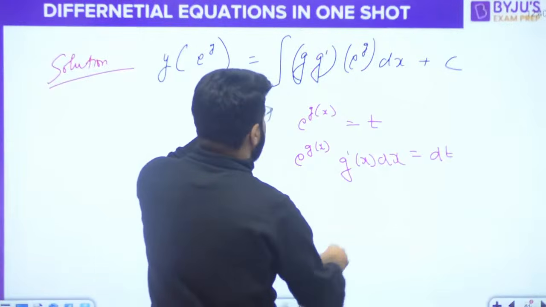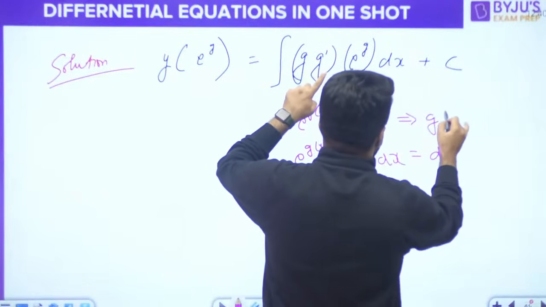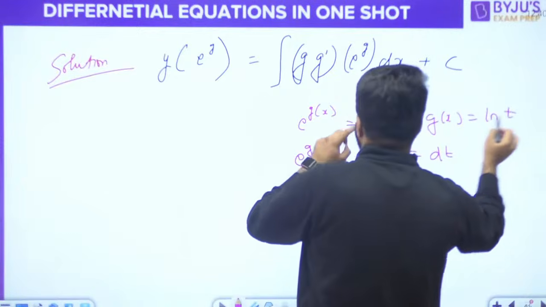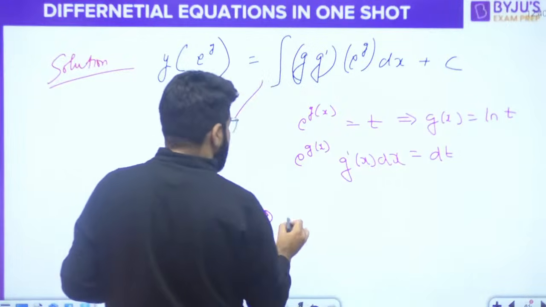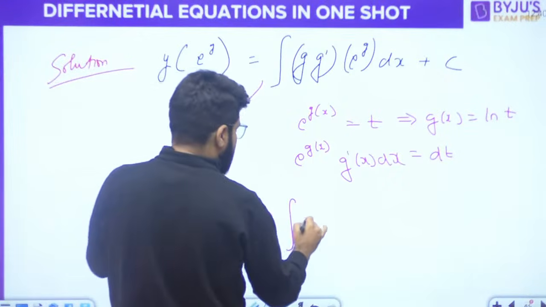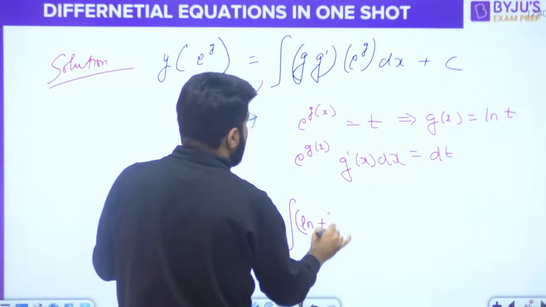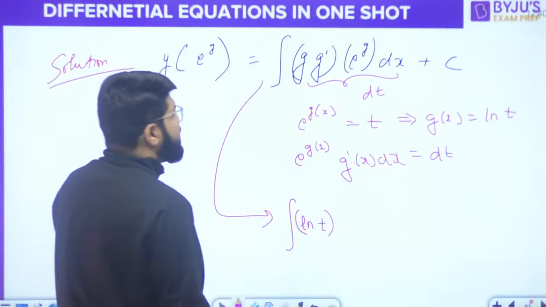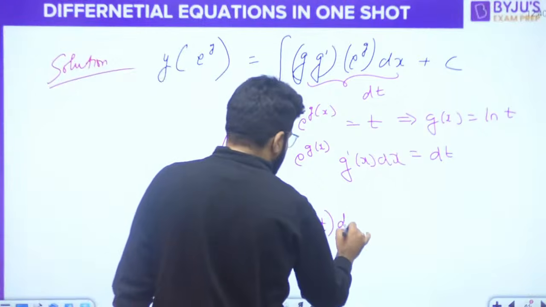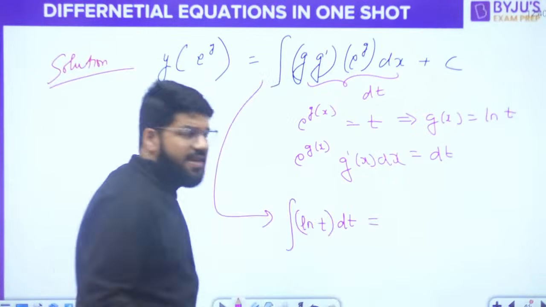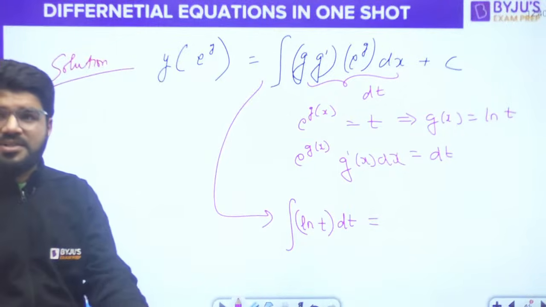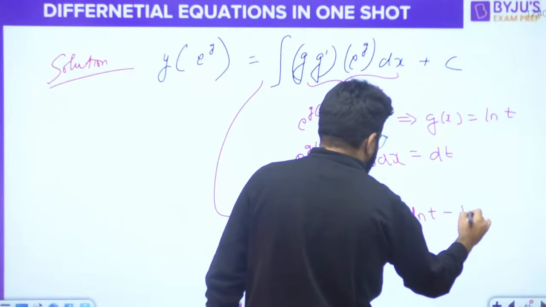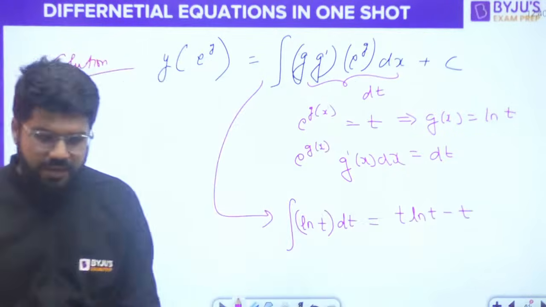What will be left is the gx. E power gx is t, so gx will be equal to the log t, right? So then this integration is going to become g function is log t, and this whole part, g dash e power g dx, becomes the dt. What is the integral of log t? Integral of log x is x log x minus x. So here it will be t log t minus t.